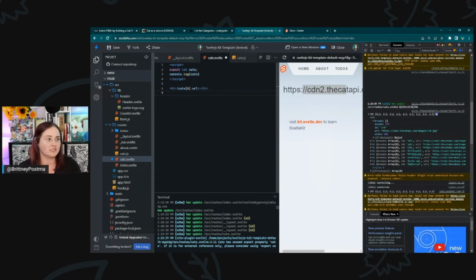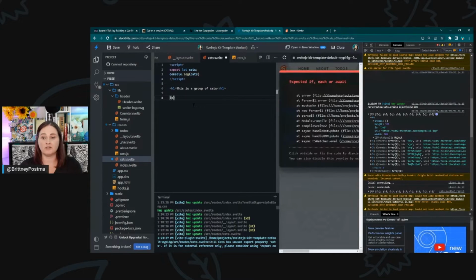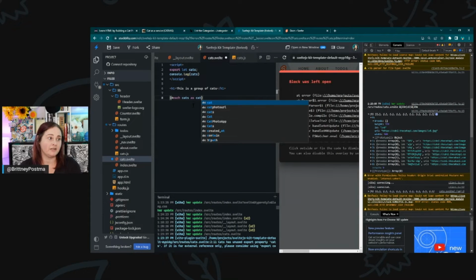Like we could just type in, this is a group of cats, as plain HTML. This is a group of cats. So now we have that there. And then we can use this special Svelte syntax. And like I said, you can learn this incrementally, but this is the most powerful part of Svelte, in my opinion. So we're saying each cats as cat.